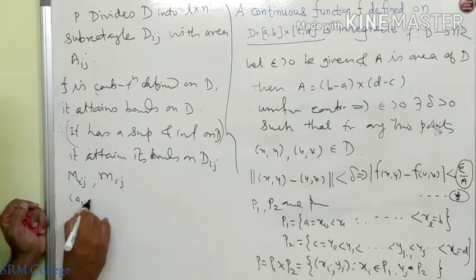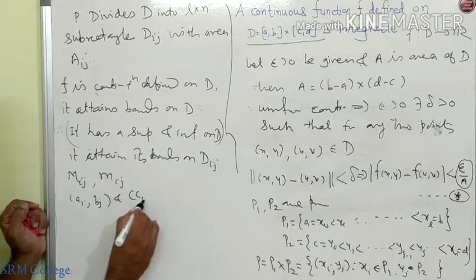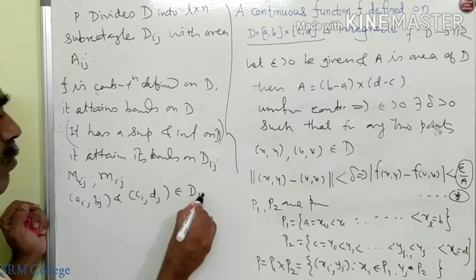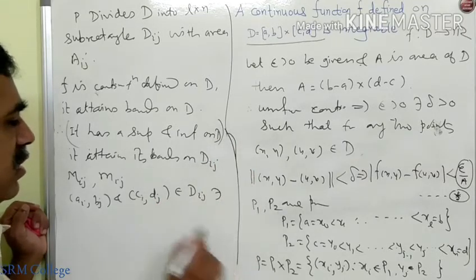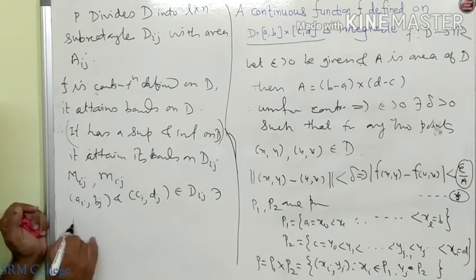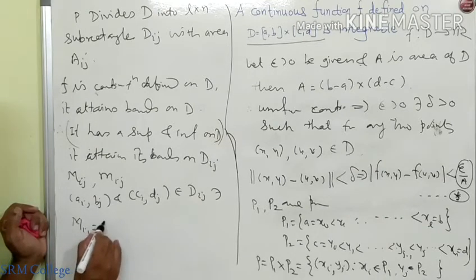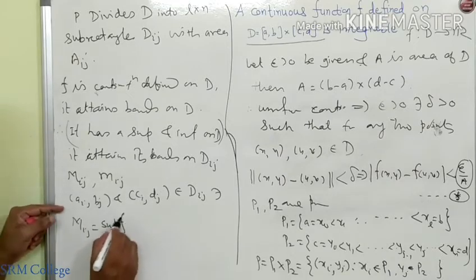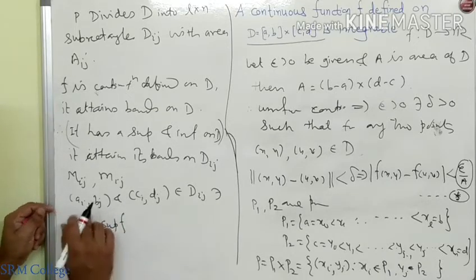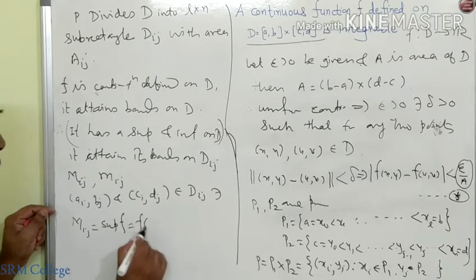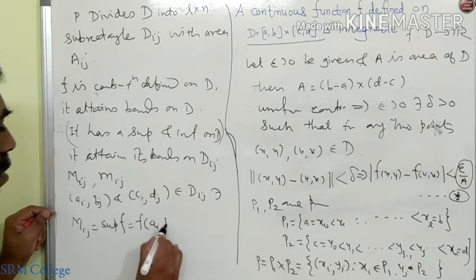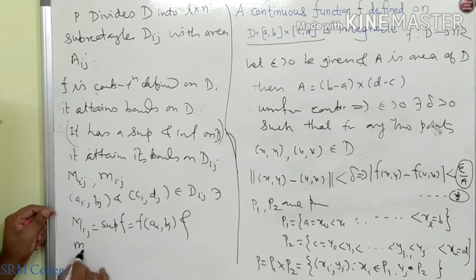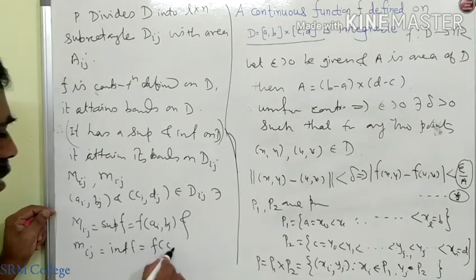Suppose there are 2 points (Ai, Bj) and (Ci, Dj) belonging to Dij such that the function attains its supremum value at (Ai, Bj) and its infimum value at (Ci, Dj).